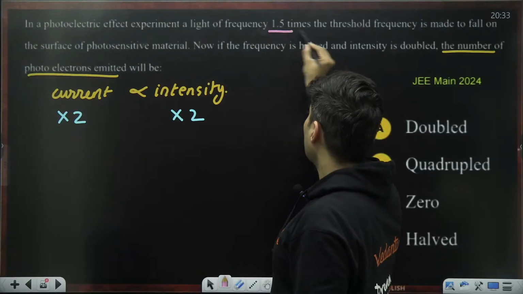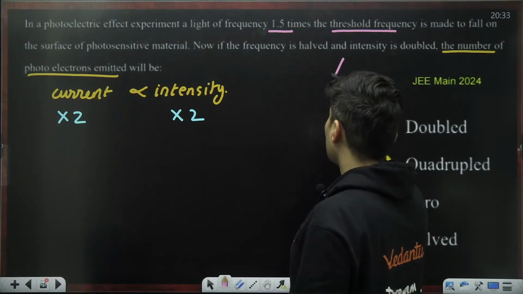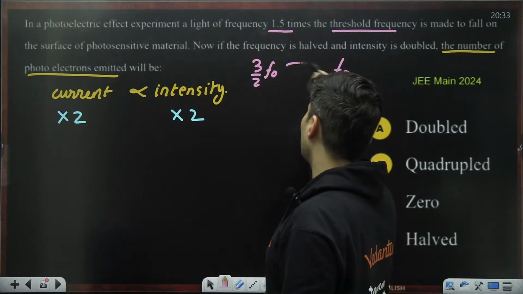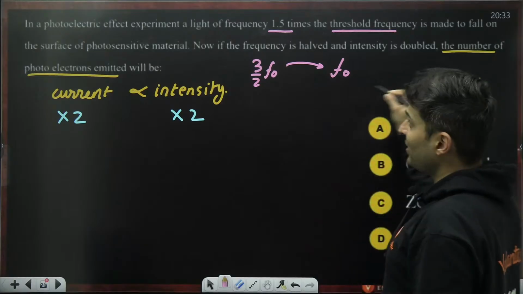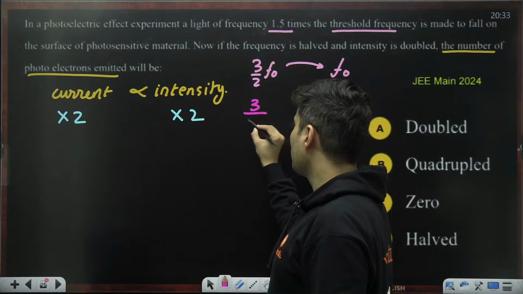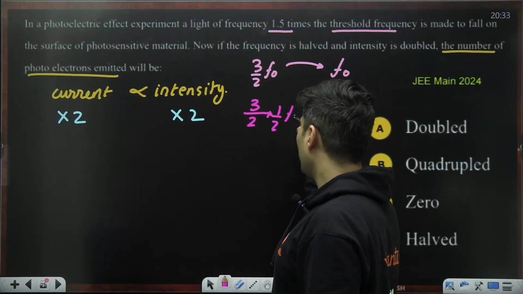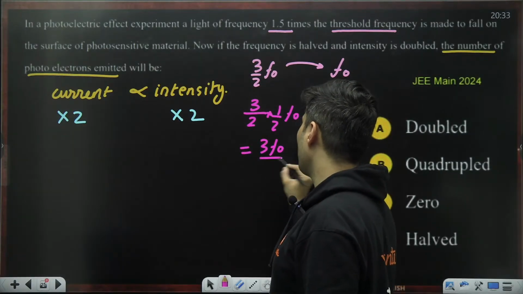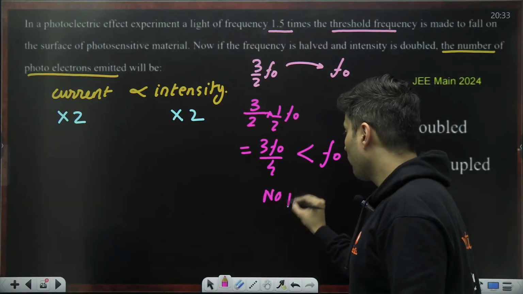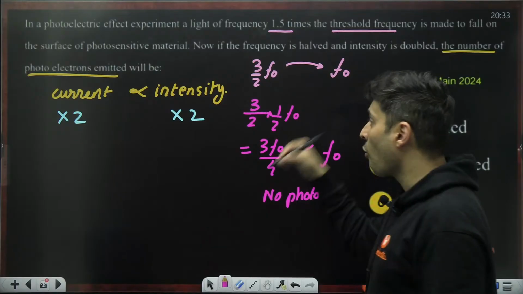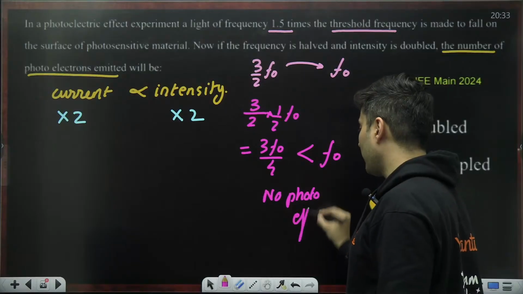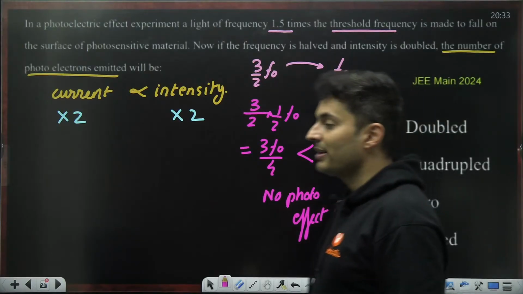Light of frequency 1.5 times the threshold frequency. So if it is f naught, 1.5 times means 3 by 2 times f naught falls on that surface. Next time, the frequency is half. Half of 3 by 2 f naught, what will that frequency be? 3f naught by 4, which is definitely less than the threshold. So there will be no photoelectric effect, no matter what the intensity is. No photoelectric effect will occur, hence the current will be zero.